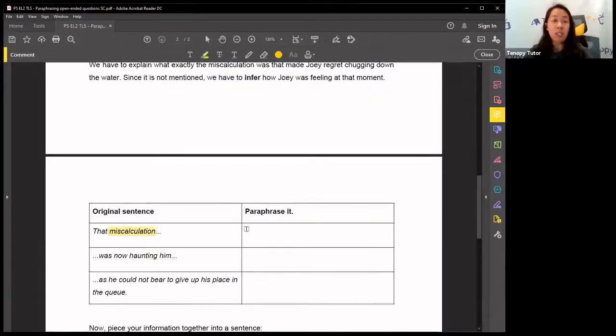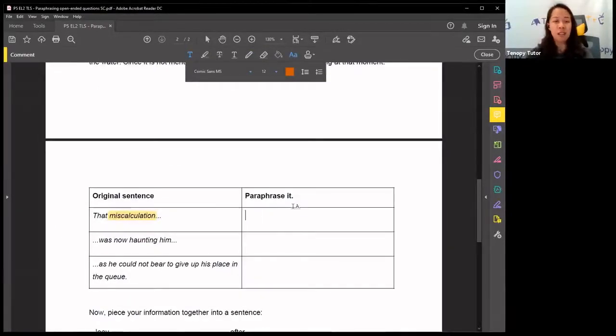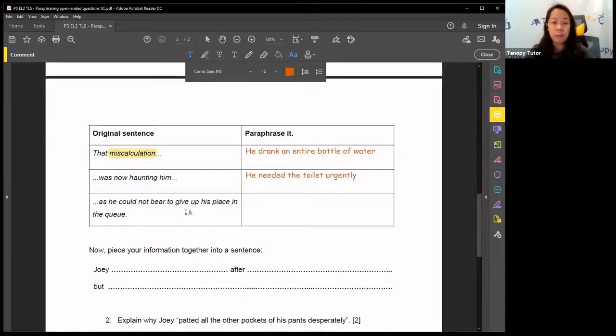Very good. He regretted drinking too much water. Exactly, because now he was so urgent. Very good, Elise. Very good, Inhan. You got it. All right. So the miscalculation was that he drank an entire bottle of water, which made him really urgent and was now haunting him because he needed the toilet urgently. It's not just needing the toilet, but he needed it urgently. Okay, that's an adverb. As he could not bear to give up his place in his queue.